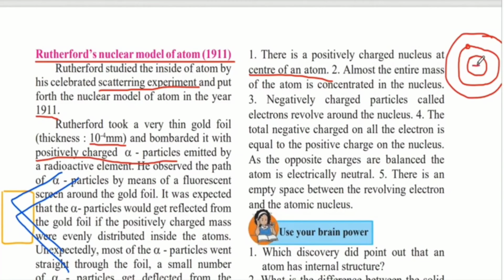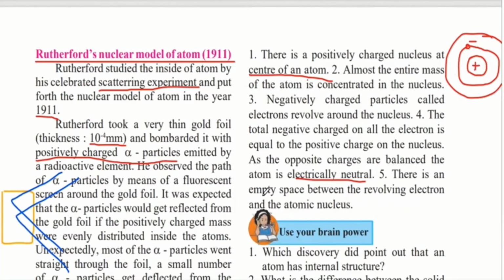So the number of electrons revolving around the nucleus is equal to the positive charge present within the nucleus. Therefore, as the opposite charges are balanced, the atom is electrically neutral. The negative and positive charges are equal and cancel each other out, hence making the atom electrically neutral.